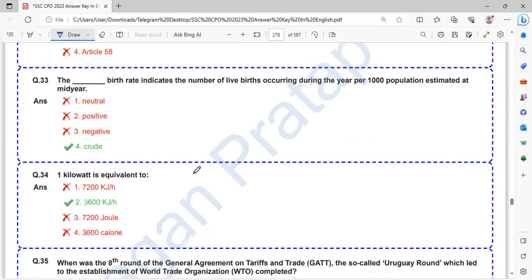The dash birth rate indicates the number of live births occurring during the year per 10,000 population estimated at mid-year. That is, crude birth rate indicates the number of births occurring during the year per 1,000 population estimated at mid-year.